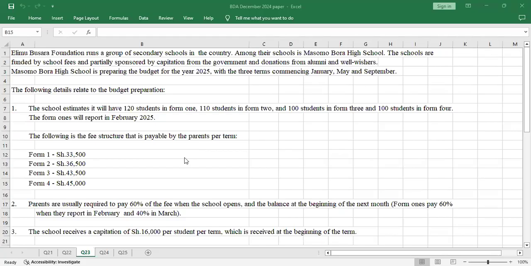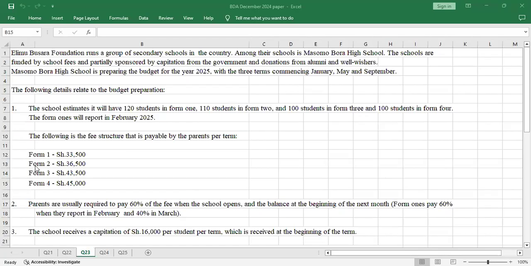So we'll continue with the revision for the December 2024 Business Data Analytics paper that was tested by CASNEM. And today I'll do question 23. So I'll go straight away to the question and I'll read the question.